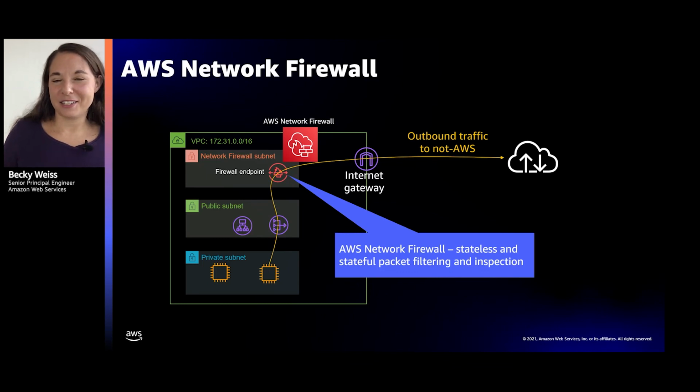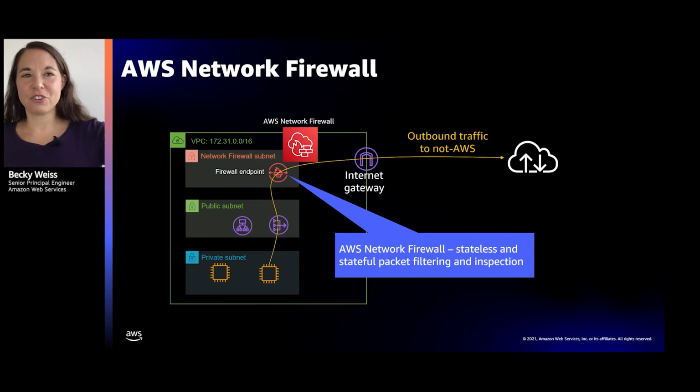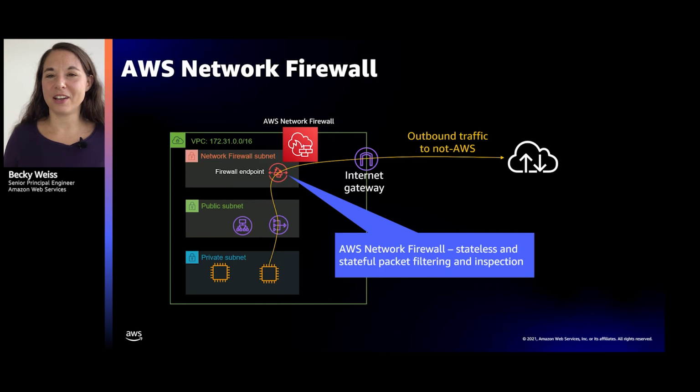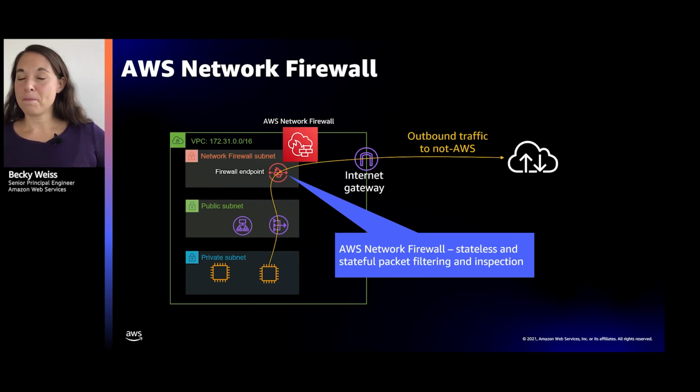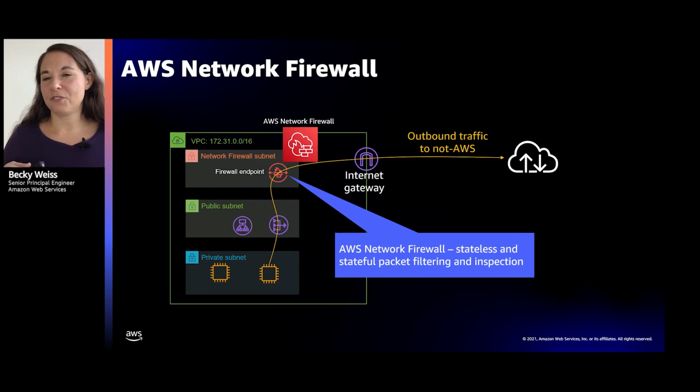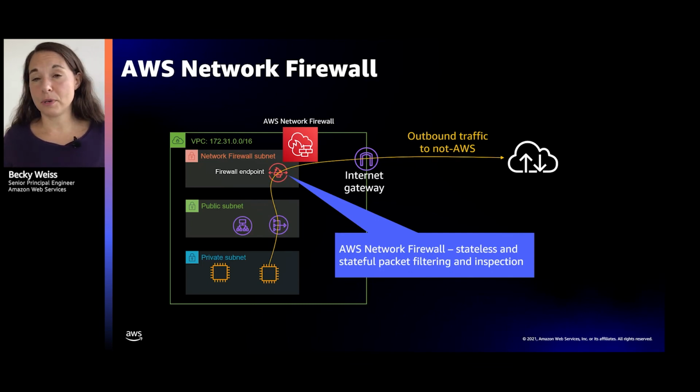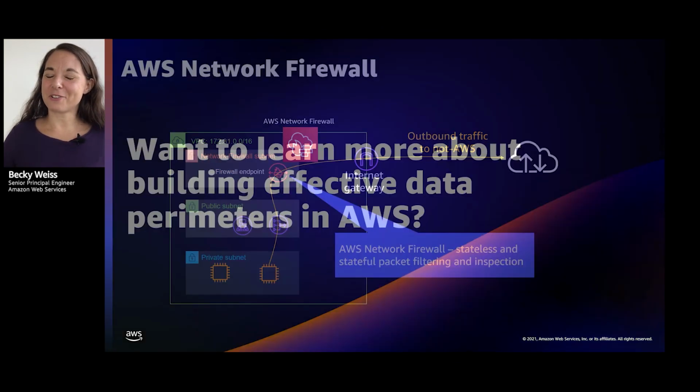This is basically a way to get all of your traffic routed through the network firewall endpoint before it goes and hits the world. And what you've got there is an array of stateful, stateless, packet inspection. If you're familiar with Suricata rules, it's compatible with those rules to be able to control the kinds of traffic that's leaving your network. So that was just a few words on the larger picture here.